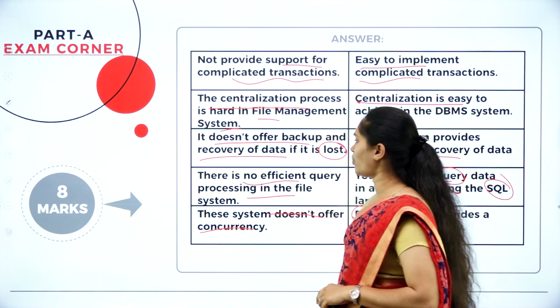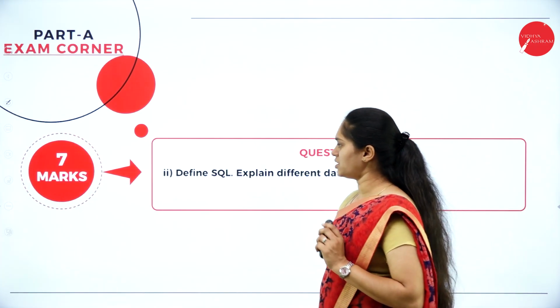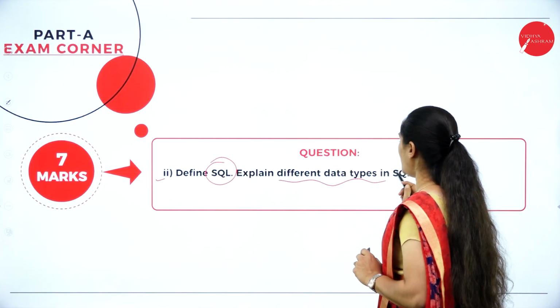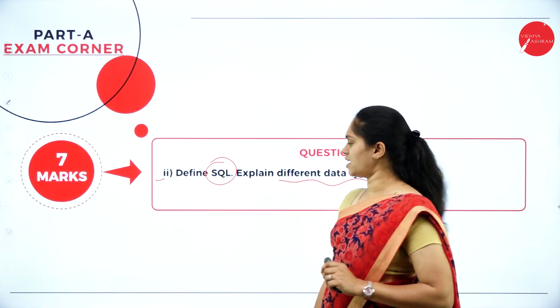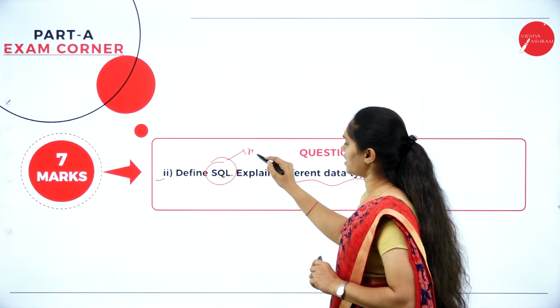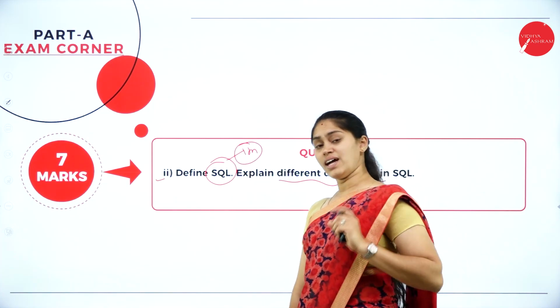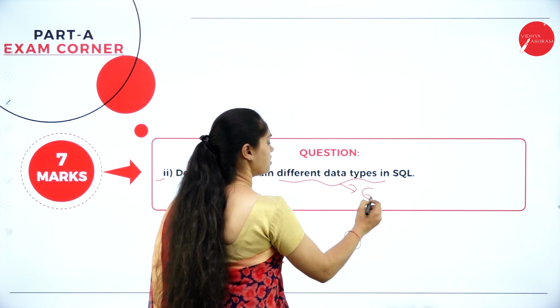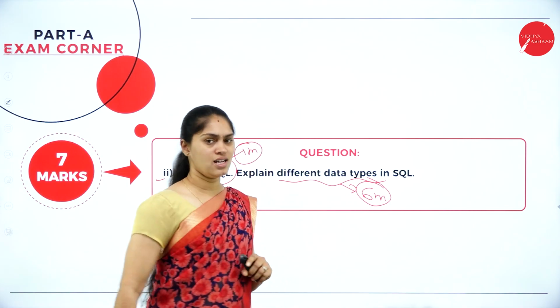Let me go to the next question, that is question number 2 of A itself. Define SQL. Explain different data types used in SQL. You can easily understand. Define SQL is for 1 mark and the remaining question will be for 6 marks. Totally it will be for 7 marks.